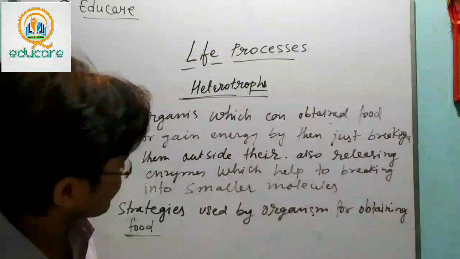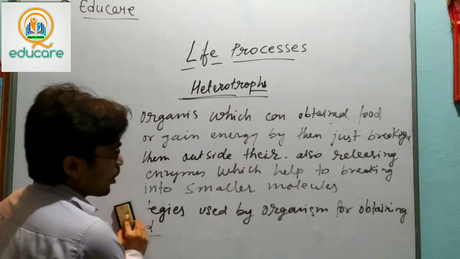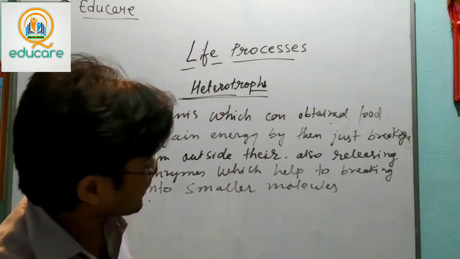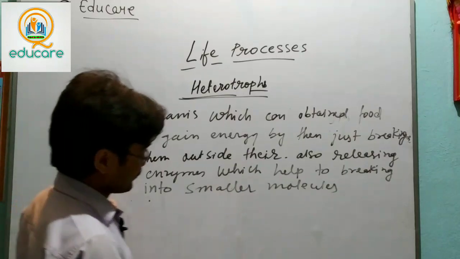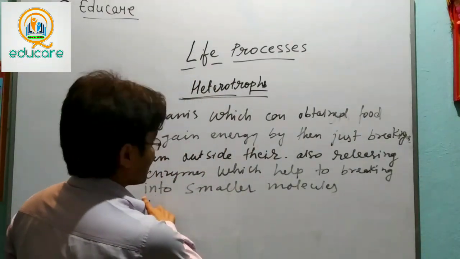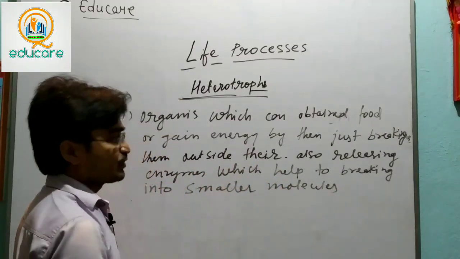Students, we know that organisms obtain their energy after breaking down complex food material into a simpler form. So, breaking into smaller molecules outside of the body.